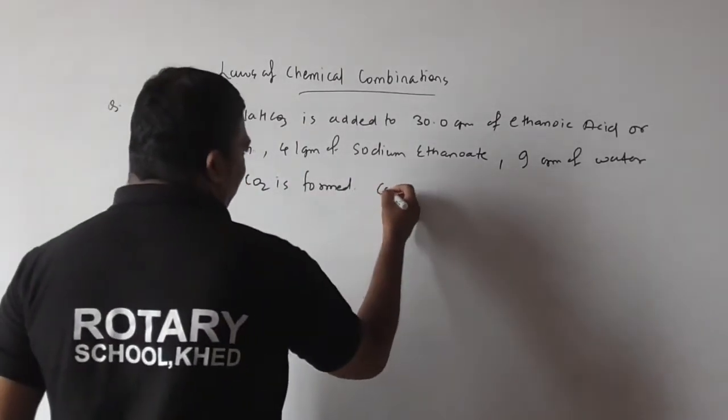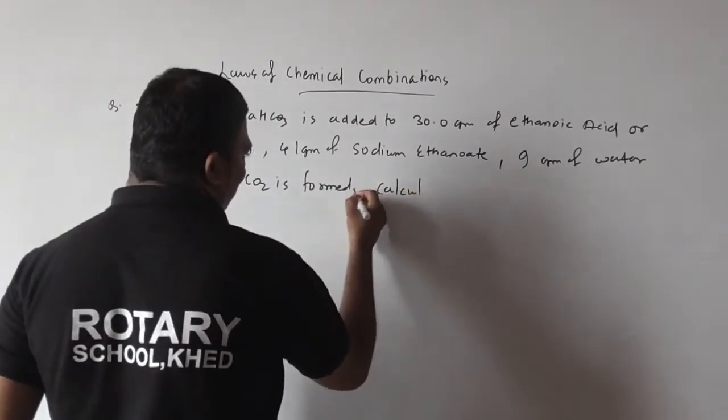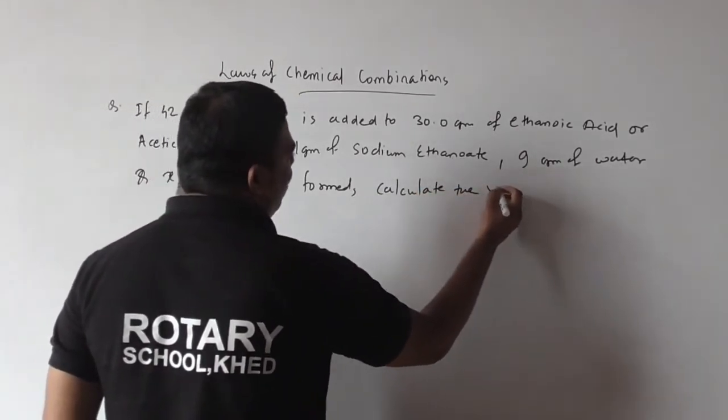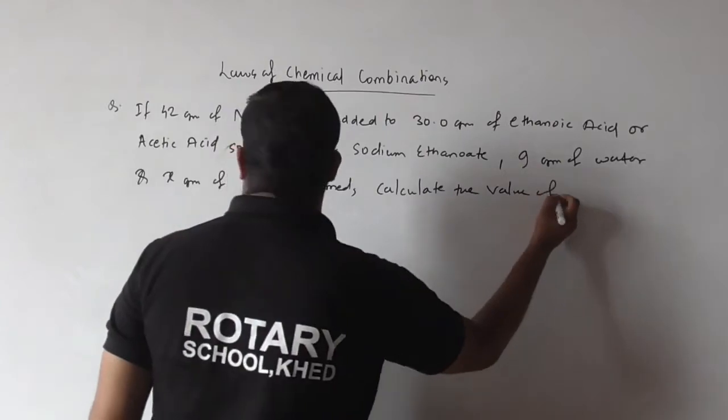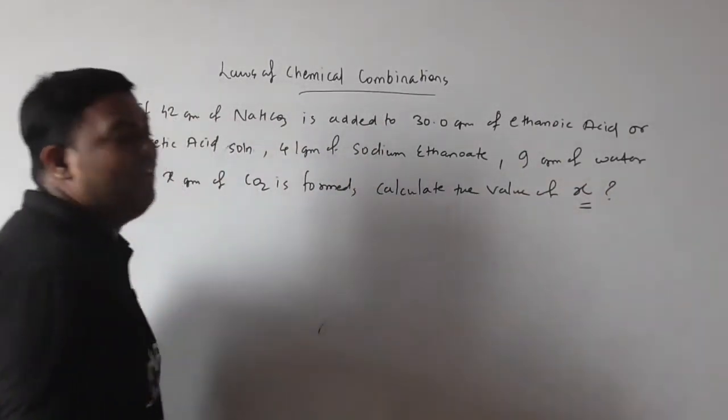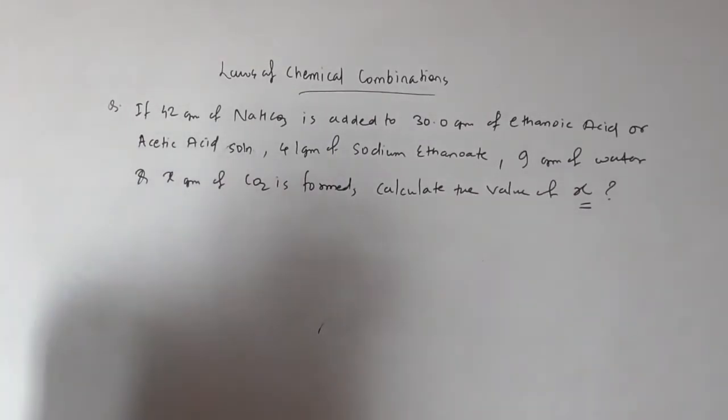Okay, then calculate the value of X. Calculate the value of X.